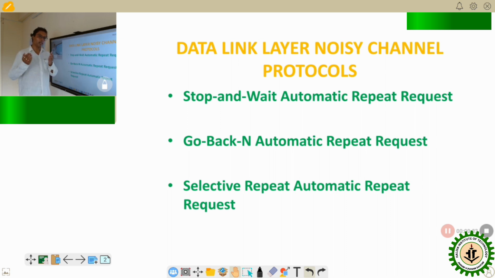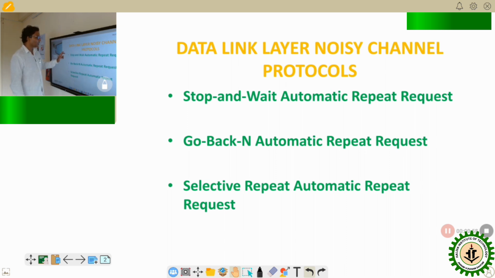Now, when data is passed through the data link layer, it is possible that some interference may occur during transmission, and the particular frame which is transmitted from one location to another may be corrupted, destroyed, lost, or delayed. Several situations can arise. So, to deal with that in a noisy channel environment, we need some protocols.